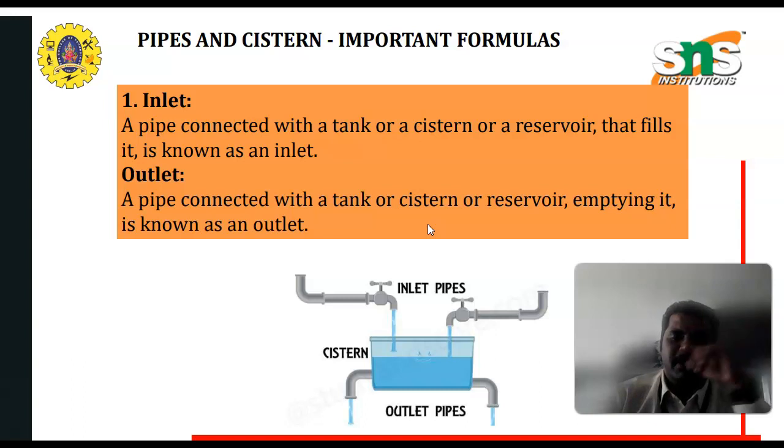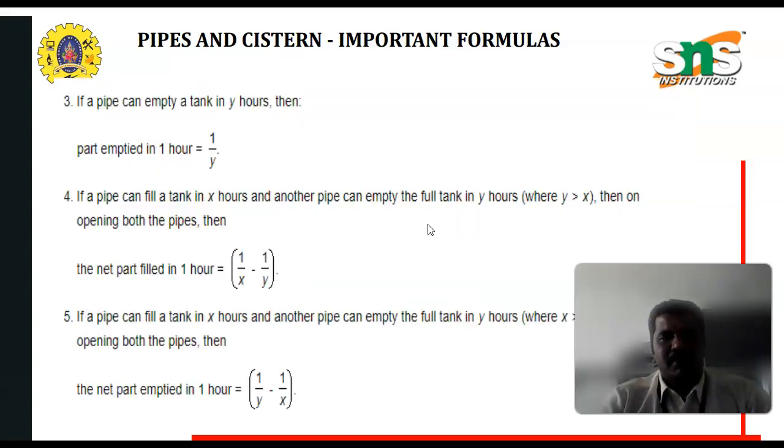So pipes and cisterns are useful for analytical purposes to find out various problems. The inlet, we already know, is the pipe connected with a tank or cistern or reservoir that fills it, and the pipe connected with a tank or reservoir that empties it is known as the outlet. Here the figure can be considered to explain how the inlet pipes, the cistern and the outlet pipes are considered in the various problems. Let's see one by one.